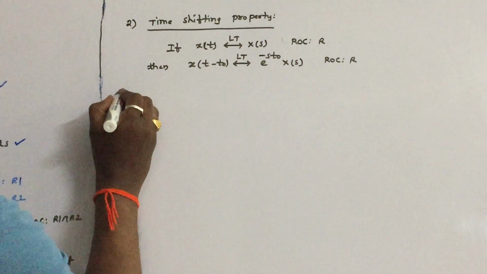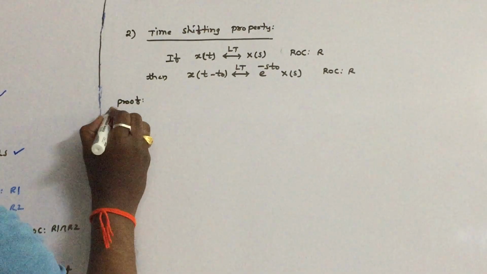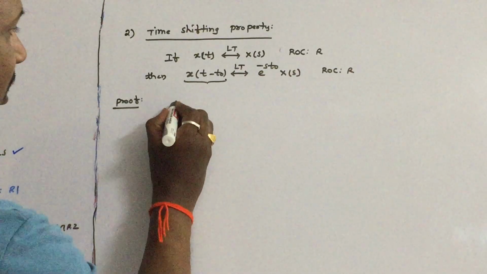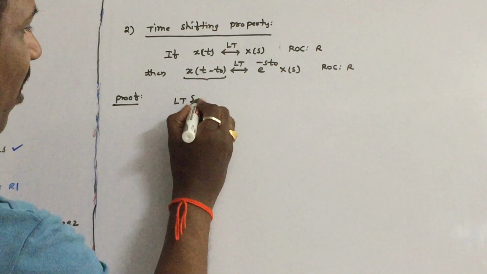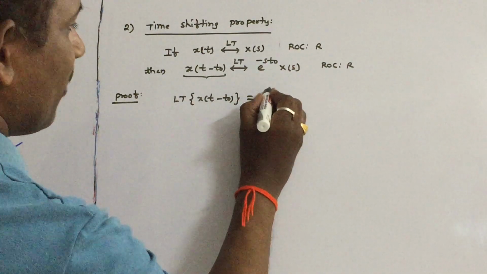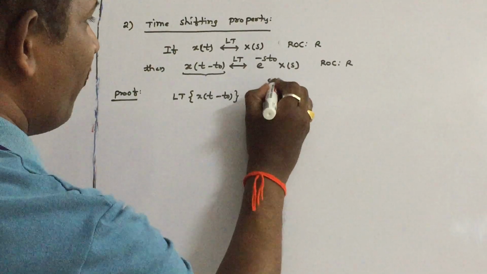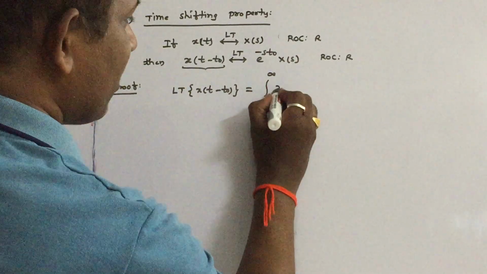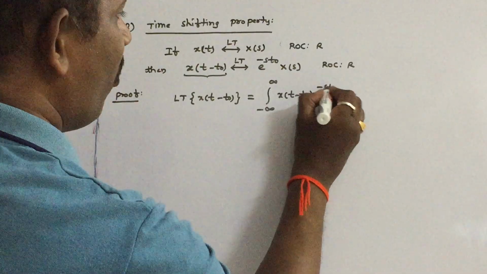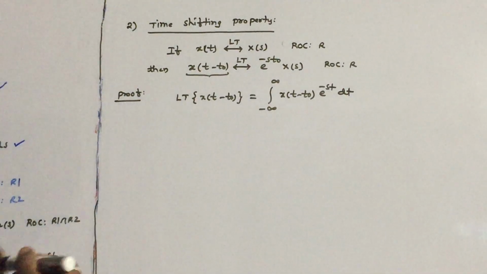So let us prove this very simple proof. What we want to find out is the Laplace transform of this function. So the Laplace transform of x of t minus t naught, just substituting in the definition, is the integral from minus infinity to infinity of x of t minus t naught into e power minus st dt.